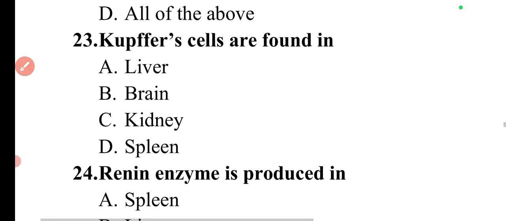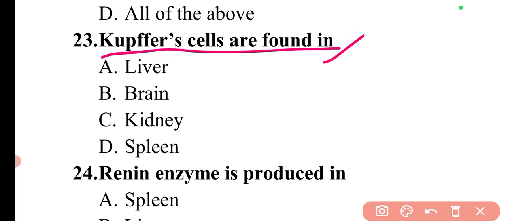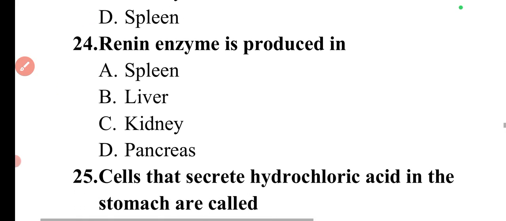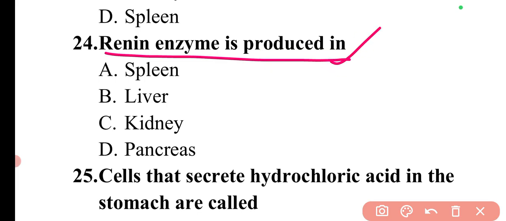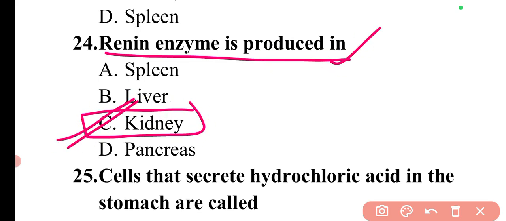Next question is, Kupffer cells are found in. So Kupffer cells are basically found in the liver. So here option A is correct. Next question is, renin enzyme is produced in. So renin enzyme is produced in the kidney. So here option C is correct.